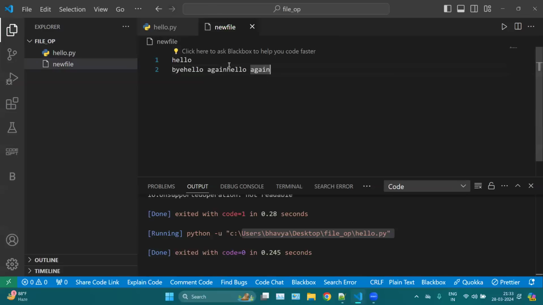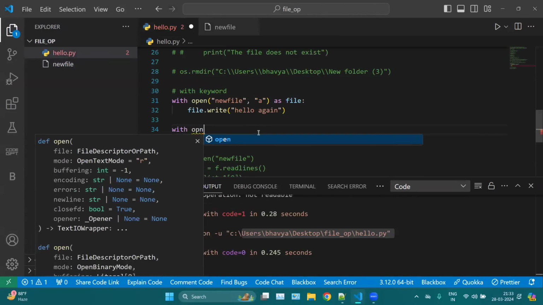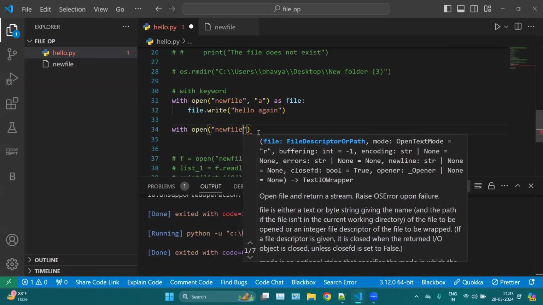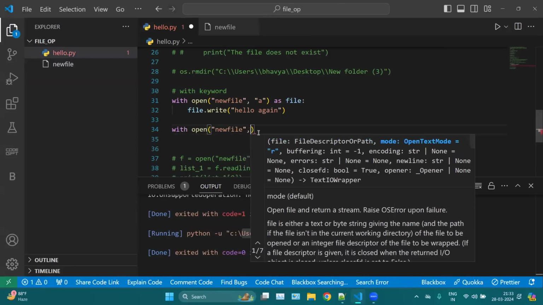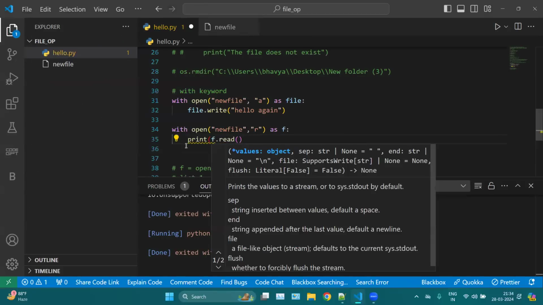Okay, and if you want to read your file, then again you can use with open and simply mention your file name, new file. Now here you can perform the r operation, which is read, as f, and then f dot readlines, and you can simply print this one.